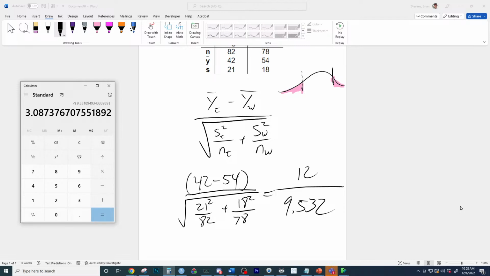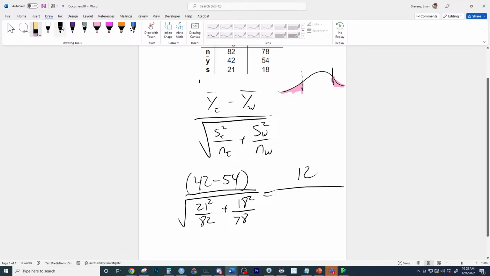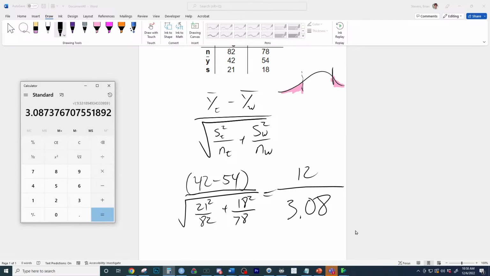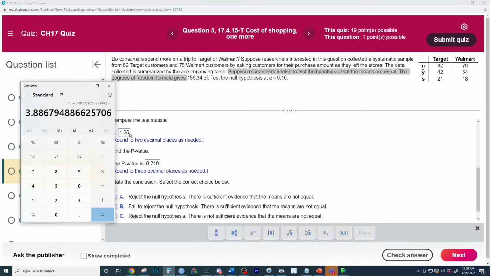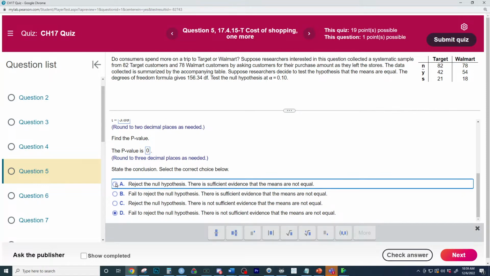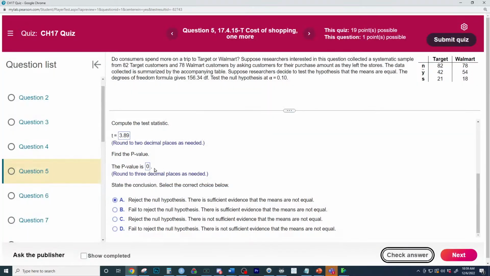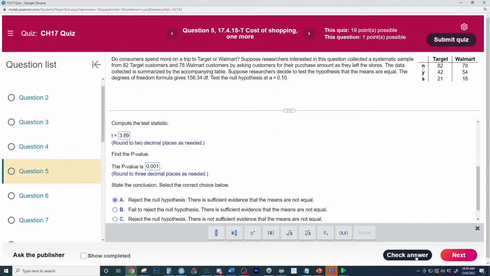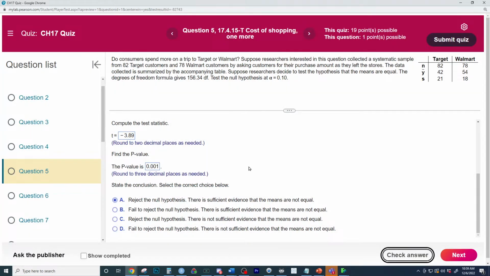So now the t is going to be much bigger. 3.88, 3.89. The t is much bigger. 3.89. And the p-value is probably that. And that means we can reject; there is sufficient evidence. That should be the way it goes now. The p-value is going to be like this. Let's look at it. Really? Negative? No way. If you don't put the negative, just tell me. They do want the negative difference.